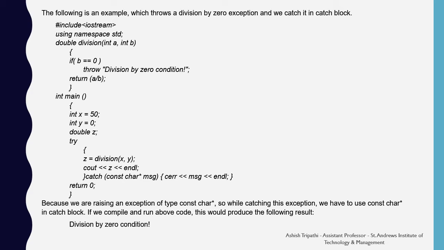If we compile and run the above code, this would produce the following result. Because the y value is 0, there will be an exception of division by 0 condition.